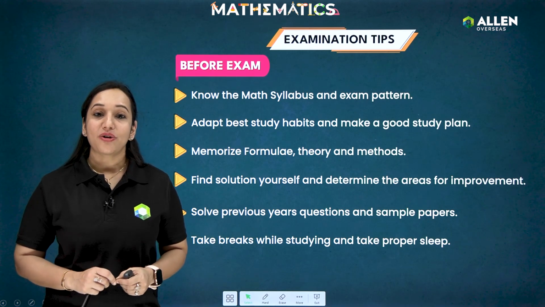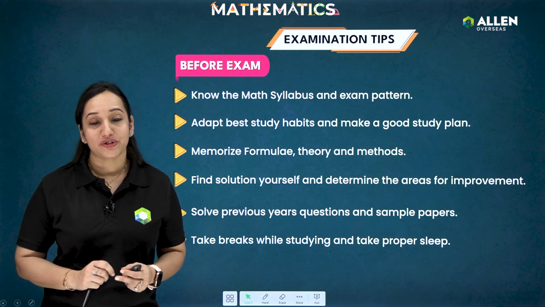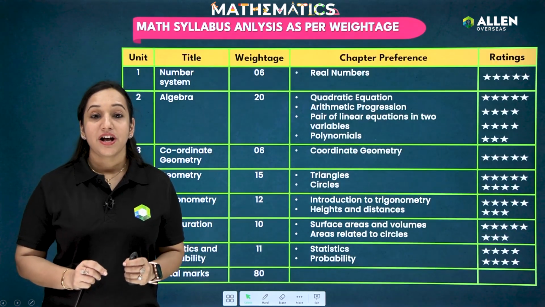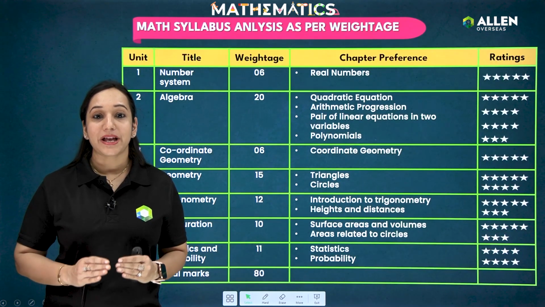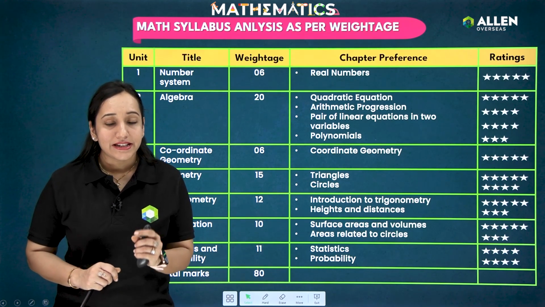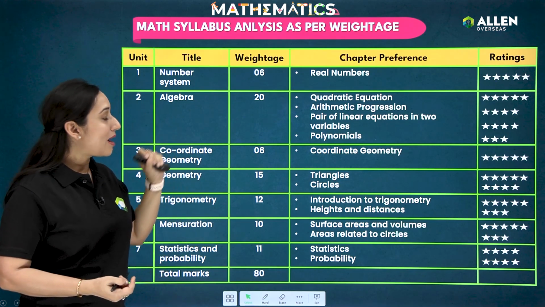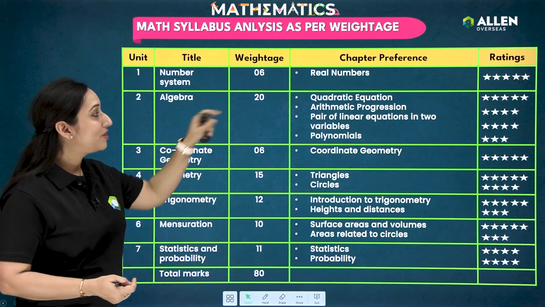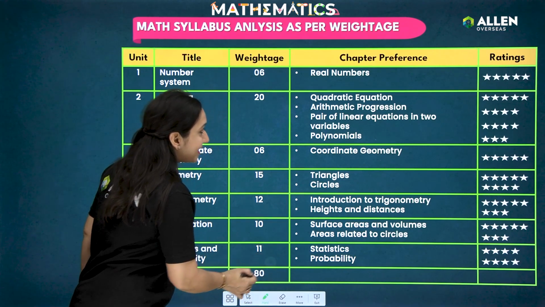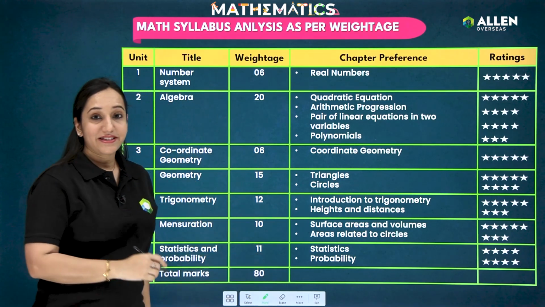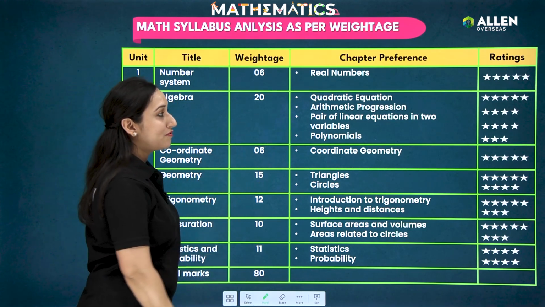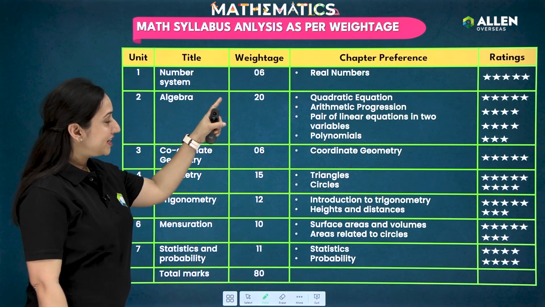Okay. Now let's talk about the syllabus and the pattern of the paper, students, one by one. Firstly, I'll tell you that in the syllabus, according to the weightage, what all chapters you can start with your revision. Okay. So students, you can see that the first unit is the number system, in which we have real numbers as the chapter. In real numbers, students, you will get 6 marks, and of course there are only 2 exercises, and the first exercise is deleted by CBSE. So again, it's a very good chapter which will fetch good marks for you, and its weightage is high.